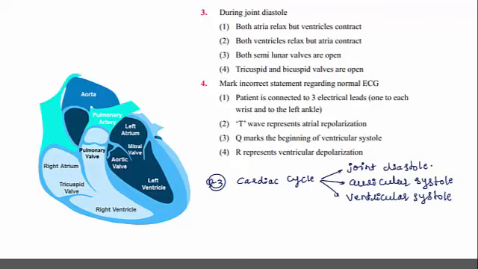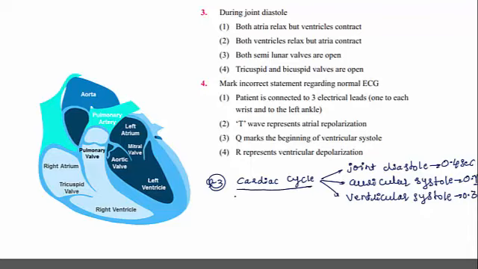Joint diastole takes 0.4 seconds of time, auricular systole 0.1 second, and ventricular systole 0.3 seconds.